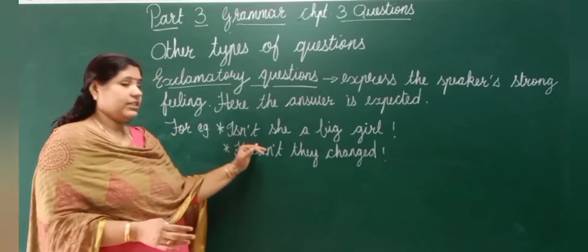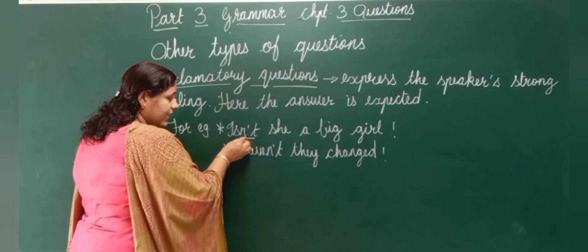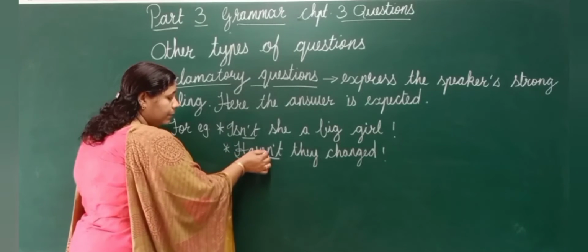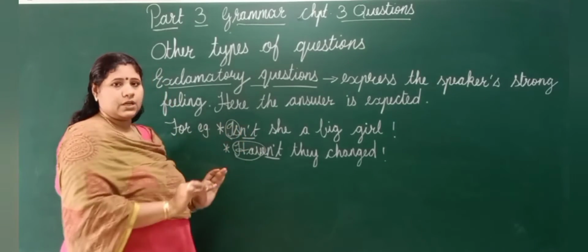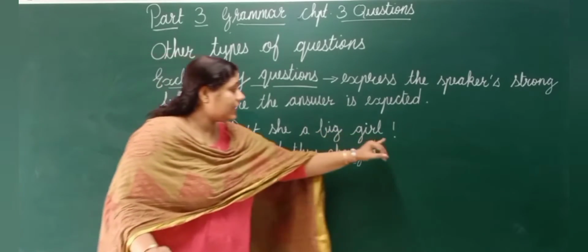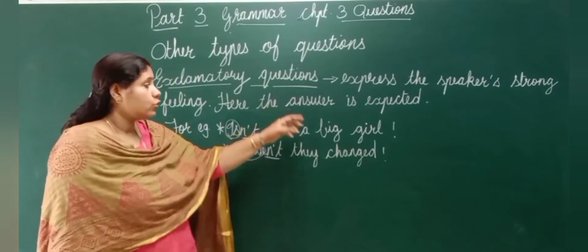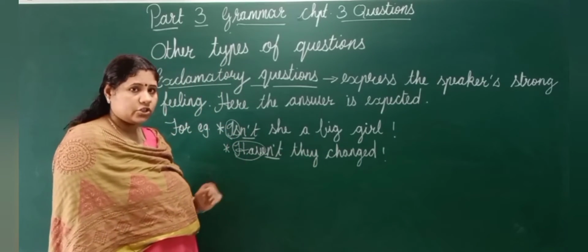Understood? So, isn't. An exclamatory question always has n't with a helping verb. And this kind of question always ends with an exclamation mark, because it is an exclamatory question. So it's very necessary to put the exclamation mark. The children.